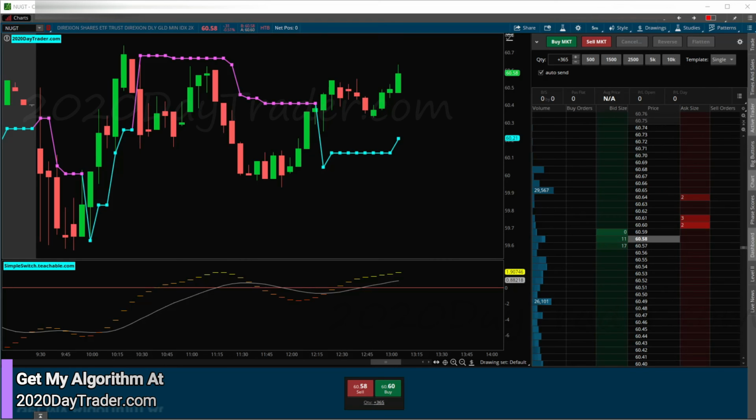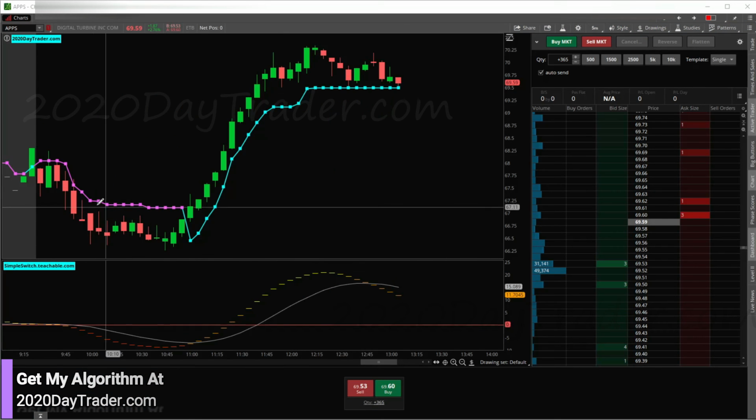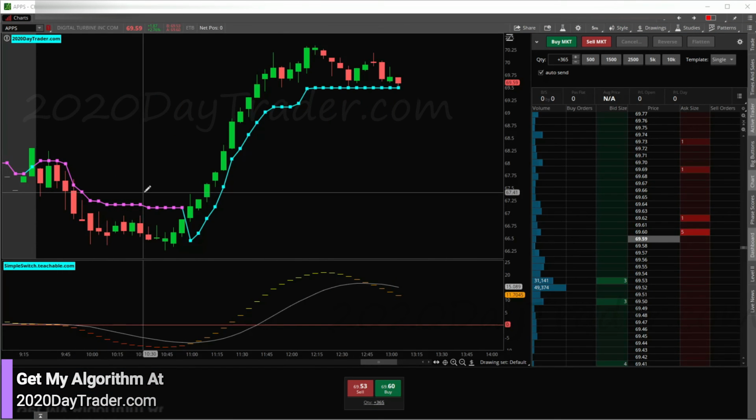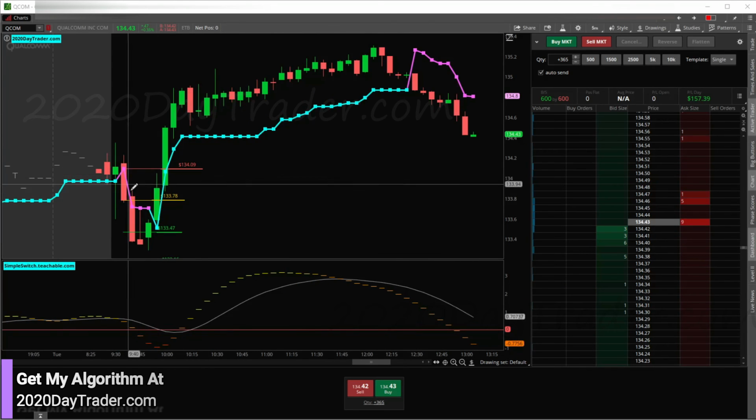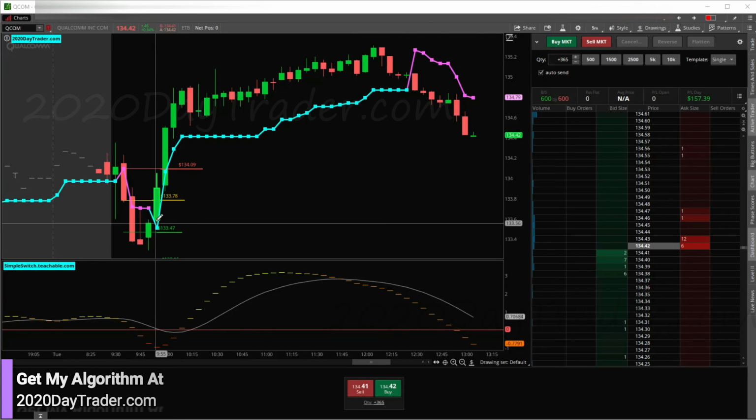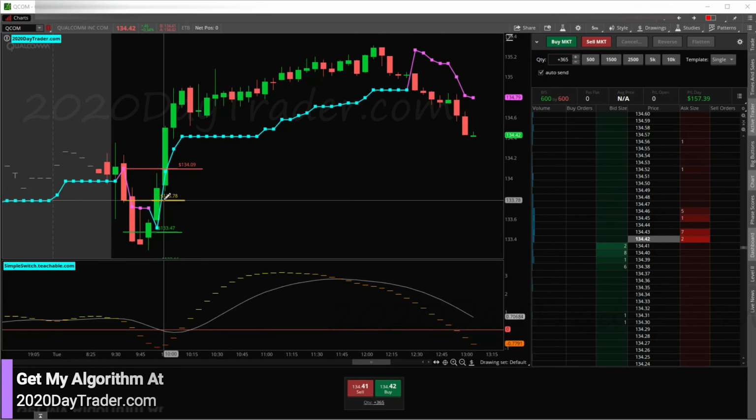And then we had APPS. I was really hoping would be a trade today. And no trades on APPS. Got switches, but no permission. And then we traded QCOM over here. So we traded on the switch, right? I didn't get greedy. Look what happened. And then I wish I traded on the switchback, because that would have been a nice secondary winner. But didn't do it. So we just took our nice win there, 157.